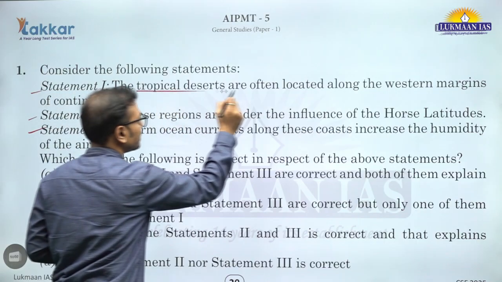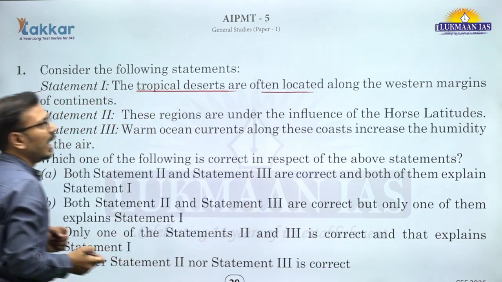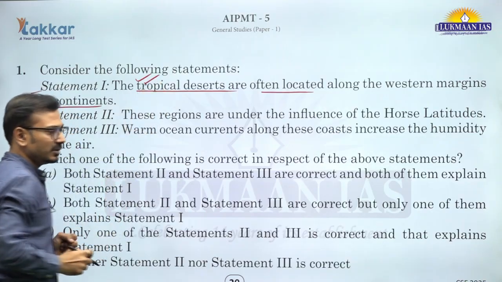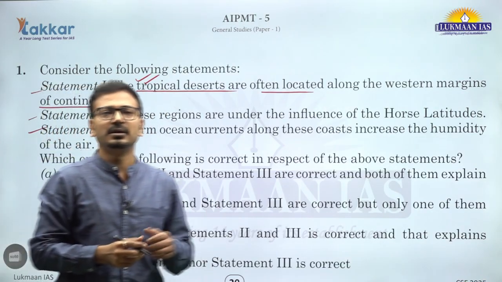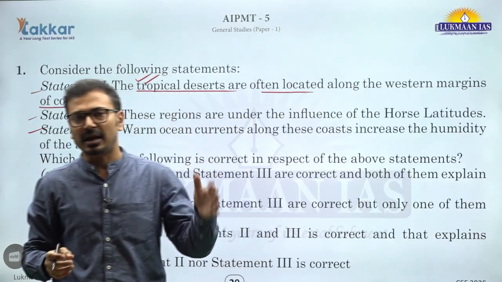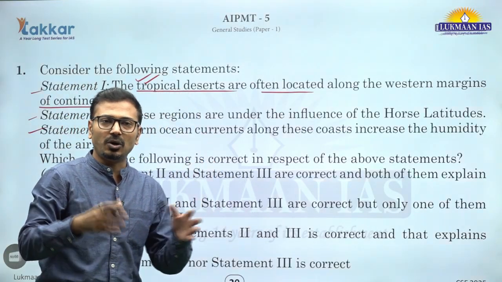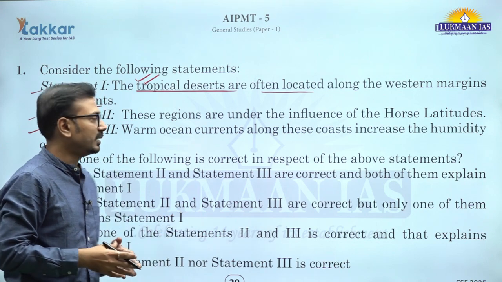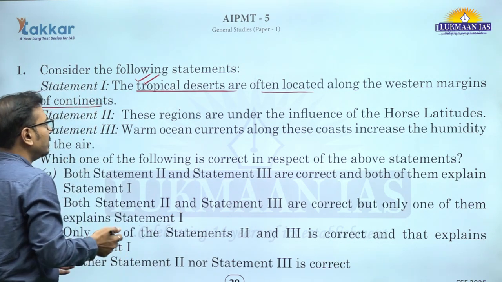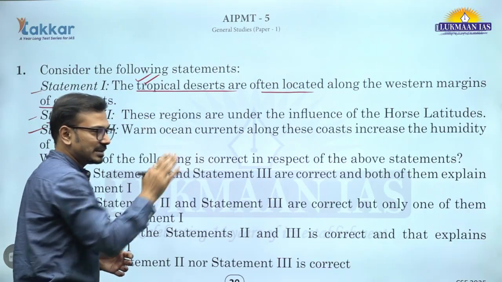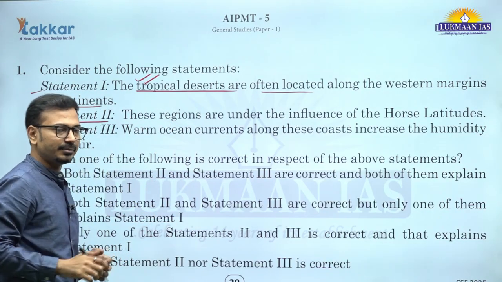The tropical deserts are often located along the western margins of the continents. This is true, right? If you take examples like the Sahara desert, the Atacama desert, or the Namib desert, all these deserts are located along the western parts of the continents in the tropical areas. Now statement 2, let's try to see whether these statements are correct as well as explaining statement 1.